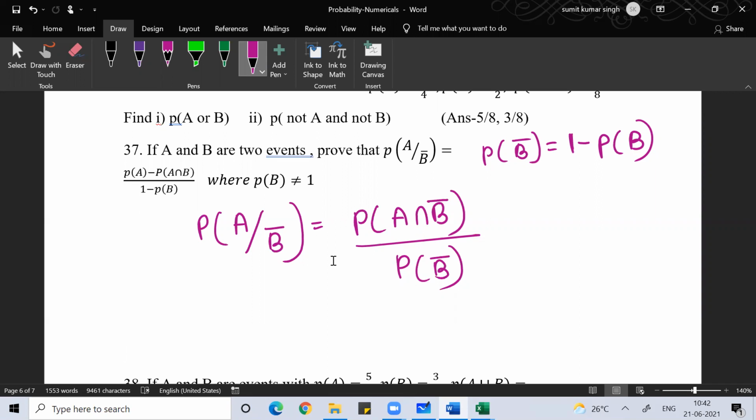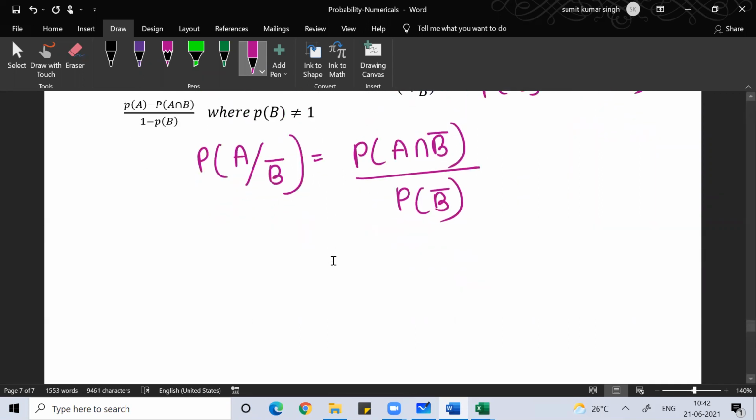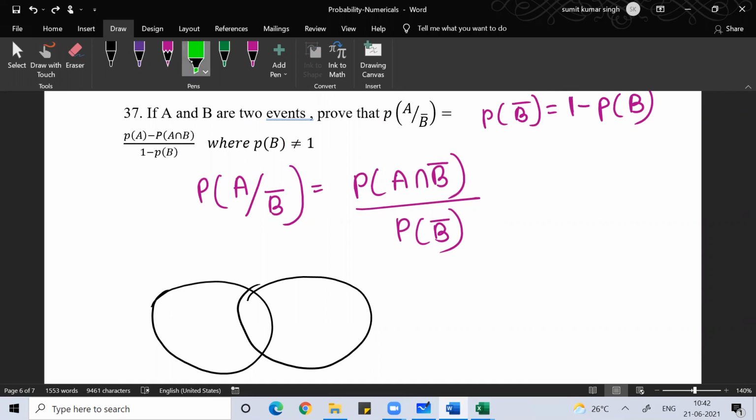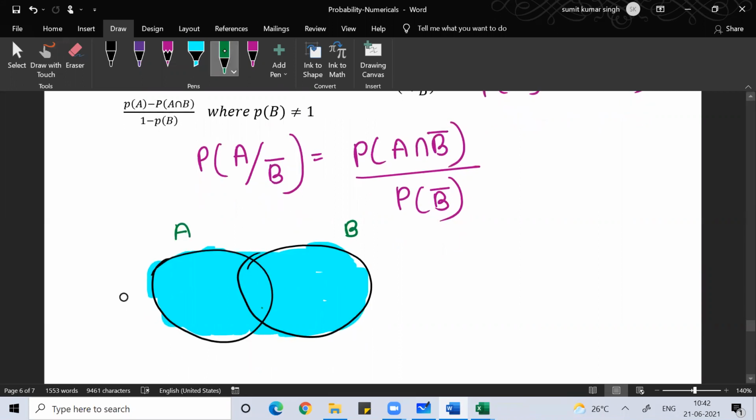Now guys, understand one thing. If I draw a Venn diagram, where this means event A, this means event B. This is basically A intersection B. This is basically A intersection B dash. This is basically A dash, not happening, intersection of B.